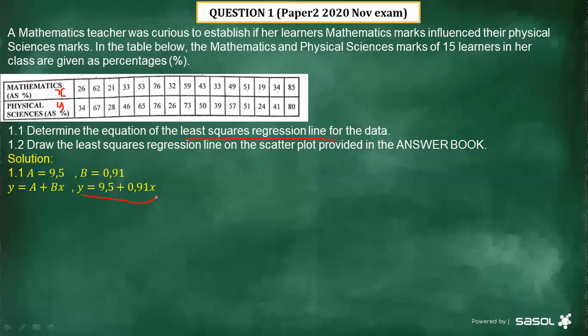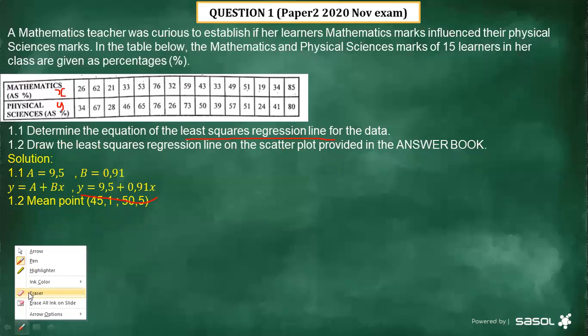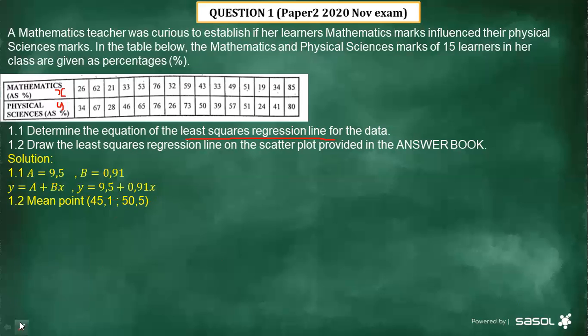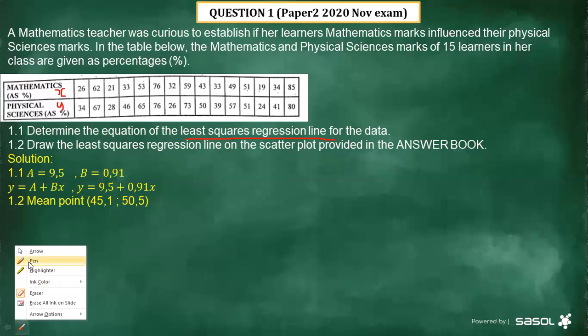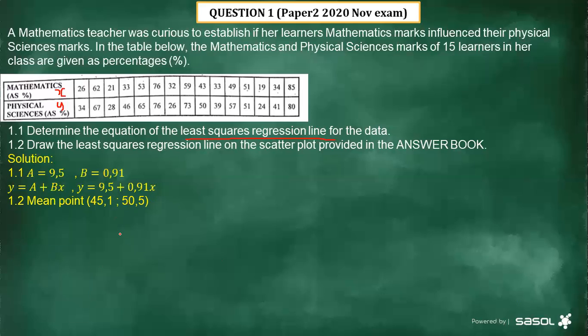Now, the next question, 1.2. Draw the least squares regression line on the scatter plot provided in the answer book. Now, for you to be able to plot that line, remember it's a straight line, and this equation is the equation of a straight line. Now, let's see how best we can draw that line.